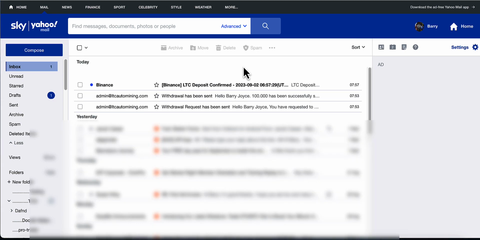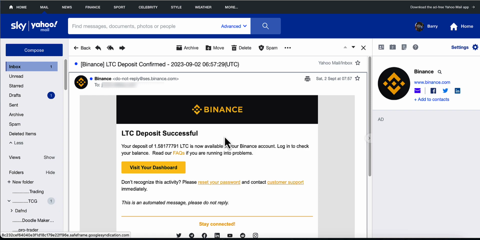Okay guys, that is the deposit now confirmed over in my Binance. As you can see, the time there, look, it's only taken 4 minutes to reach my Binance account. So all it's going to do is just open the email, and there we go. Look, that's telling us now that the Litecoin deposit has been successful. So 1.5 Litecoin has successfully gone into my Binance.